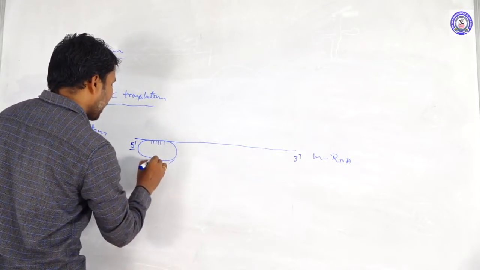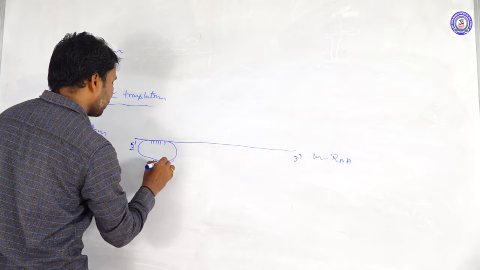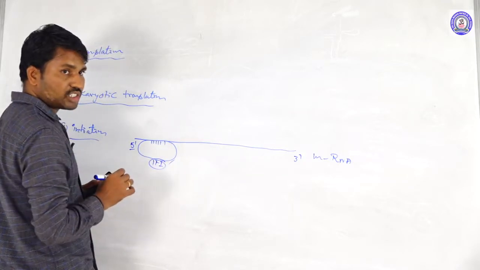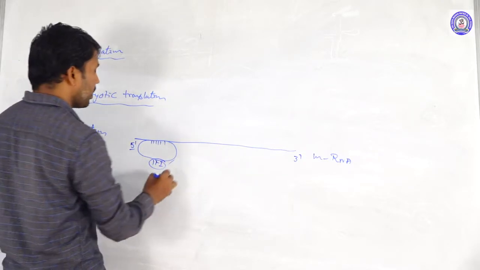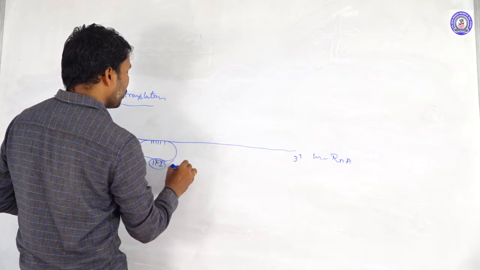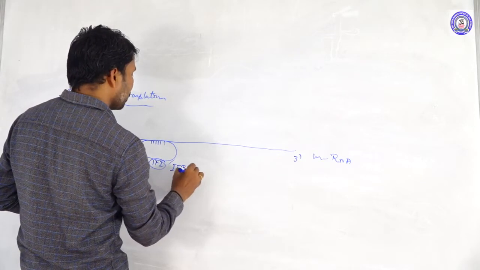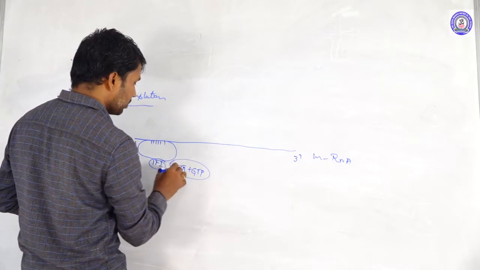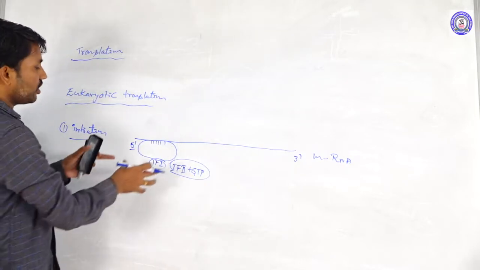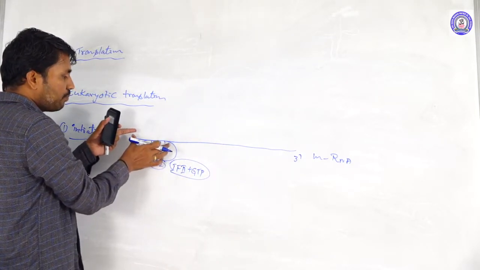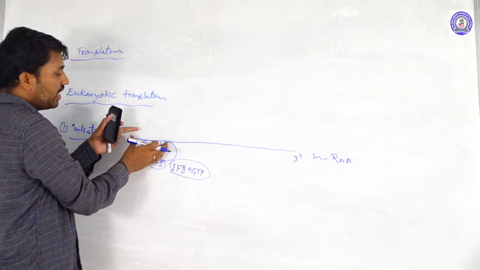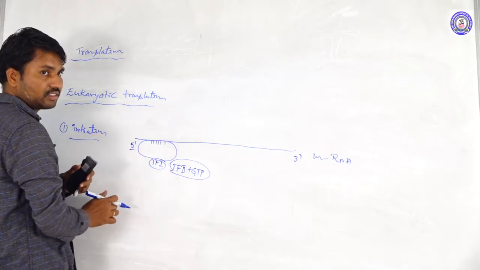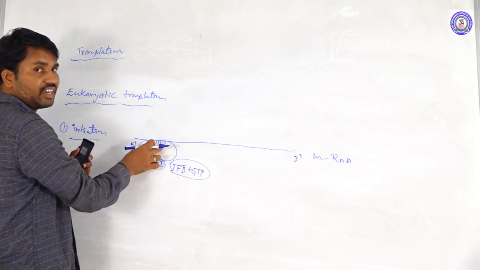First of all, IF1 is combined with the smaller subunit of the ribosome, and later IF2 with GTP is combined with the smaller subunit. So the smaller subunit comes toward the mRNA and attaches with the mRNA here. Okay, first initiation site we are there.